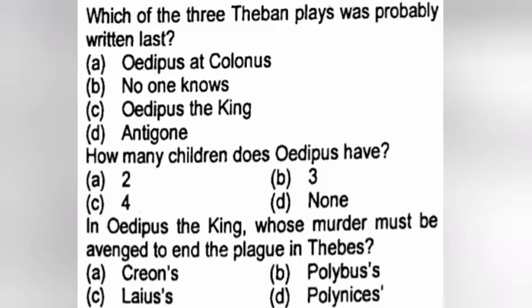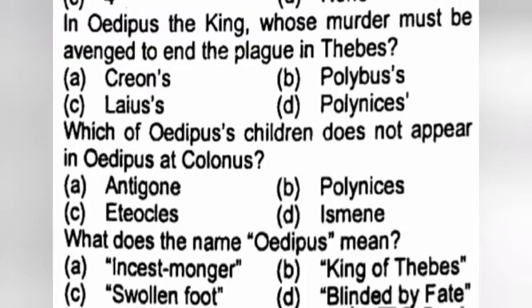How many children does Oedipus have? Oedipus had 4 children. In Oedipus the King, whose murder must be avenged to end the plague in Thebes? Its true answer is Laius. Which of the Oedipus children does not appear in Oedipus at Colonus? True answer is Sophocles.